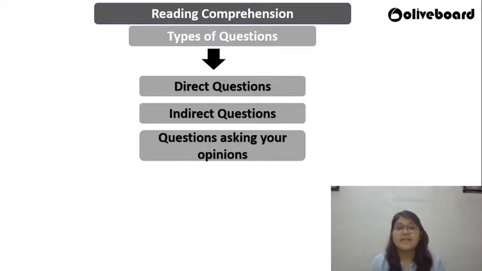Fine. Now direct questions, indirect questions, questions asking your opinions. When I say direct questions, there are going to be a few questions which have a direct answer in the passage itself. Reading comprehension is something we have done a lot in our college and school days, guys. So with a direct question, I'm able to see the question, and I'm able to see the answer very evidently in the passage. Now these questions are actually tough because you don't know what else to add, or you don't know how to write, because the question is very easy, right? So this is one type. Indirect question: the answer to it is there in the passage, okay, but it's not directly given. You need to infer. So these are indirect type of questions.